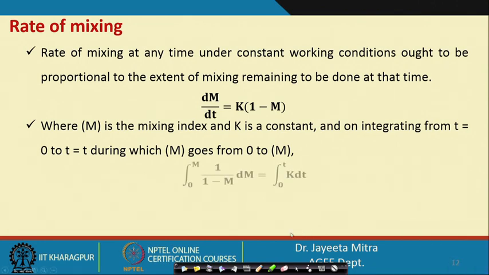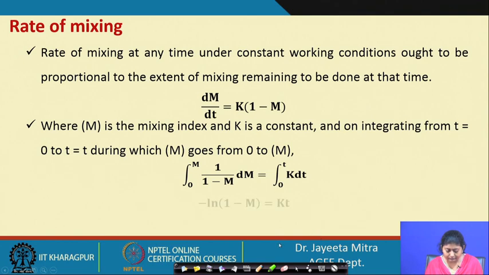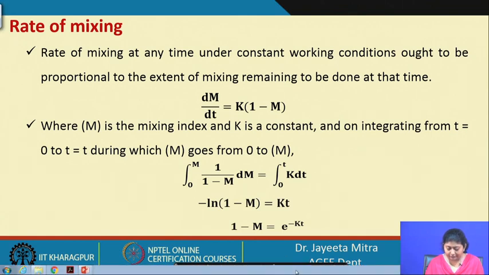So, then we will get integral 0 to m 1 by 1 minus m into dm, that is equal to integral 0 to t k dt. So, minus ln of 1 minus m, that is equal to kt, or 1 minus m equal to e to the power minus kt. So, an exponentially decaying curve that we will get for 1 minus mixing index, right. So, this is how we can calculate the rate of mixing.